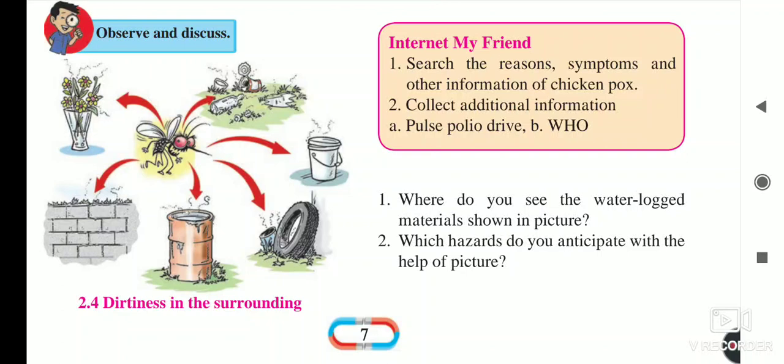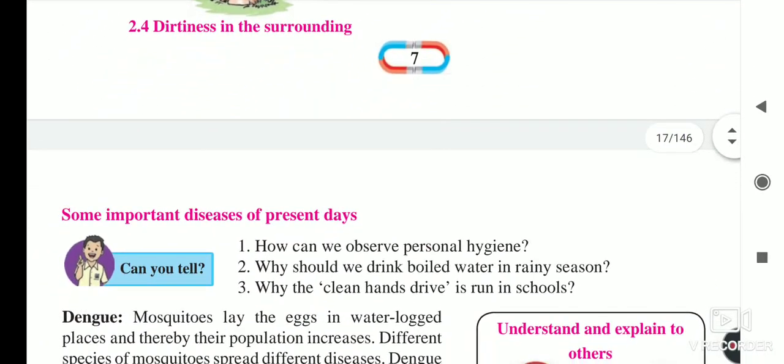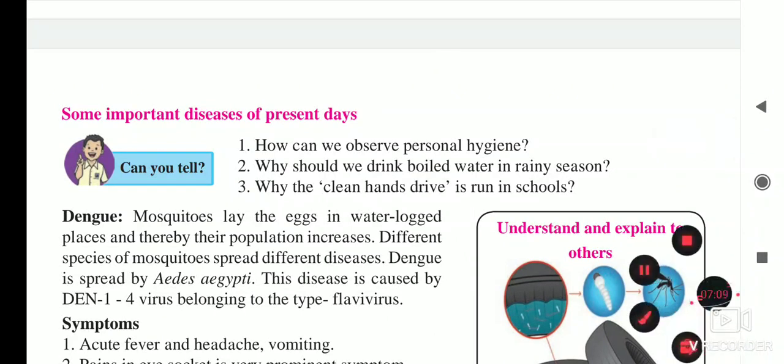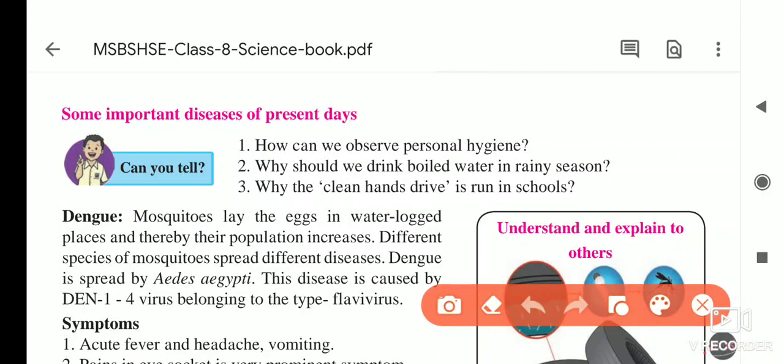Which hazards do you anticipate with the help of the picture? We just discussed that. Now we will see the next part, some important diseases of present days. Nowadays the most important disease, which we all are facing, is corona. It is spreading due to COVID-19, and we have to be careful.